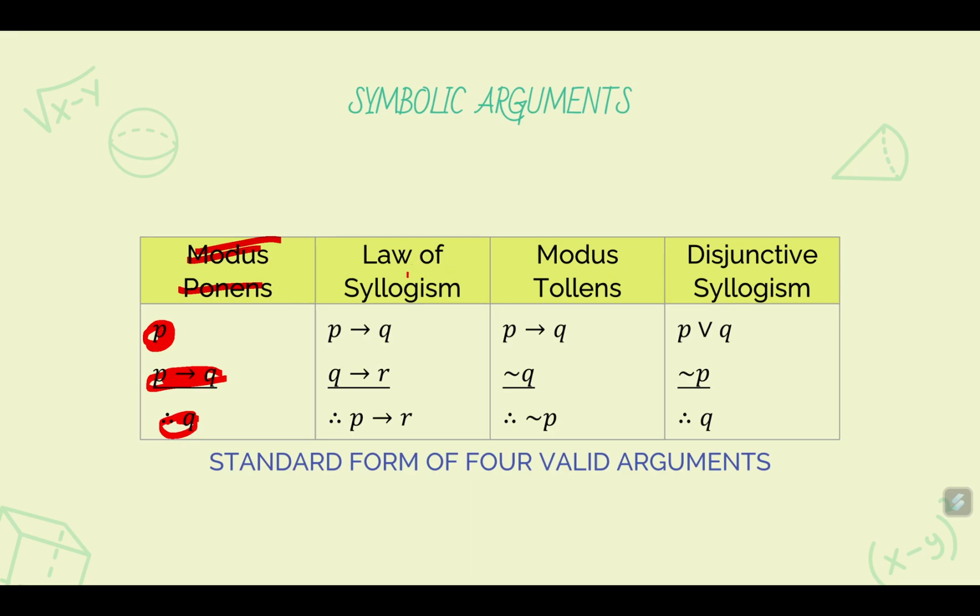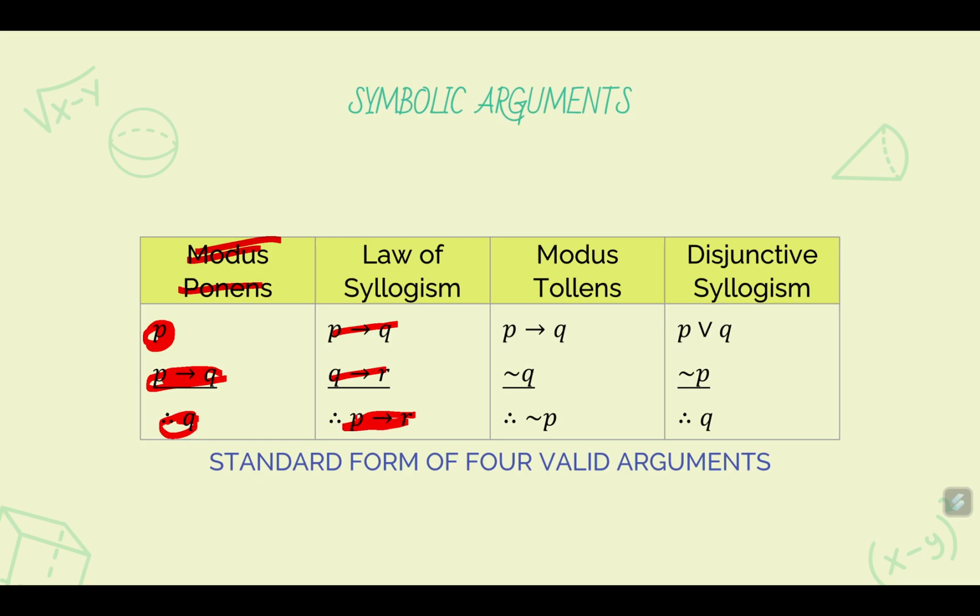Another is the law of syllogism. P implies Q, and Q implies R. So therefore, P implies R. Suppose that the statement P implies Q is true, and the statement Q implies R is true. Therefore, the statement that P implies R is true.